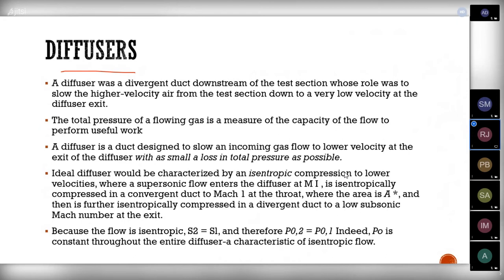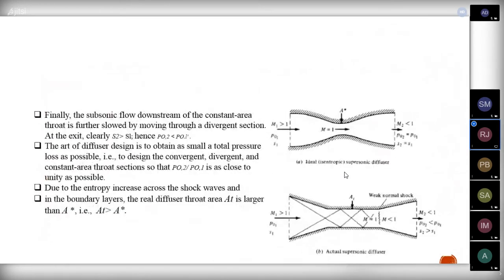So here we can see two types of diffusers: the ideal type diffuser and the actual type diffuser. Why is the ideal type diffuser not possible? Because we cannot keep the normal shock in place, and the flow is reduced because of the normal shock only.